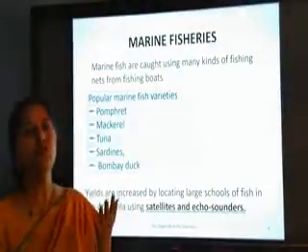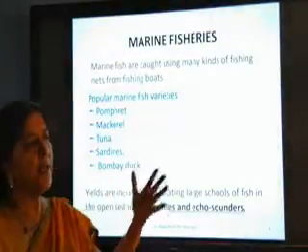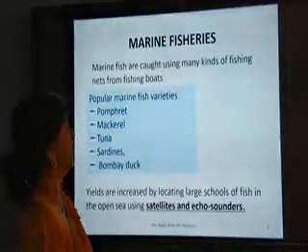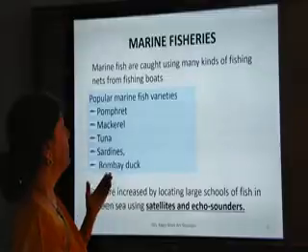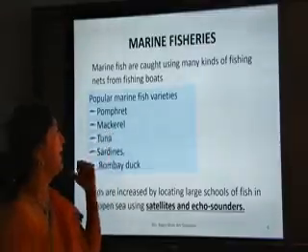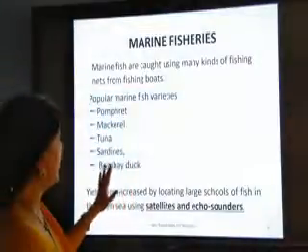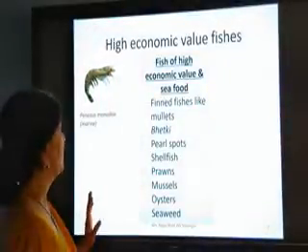You must have seen in so many films that the people living in the coastal area depend on fish production. So they go to the sea, and these are the examples of pomfret, mackerel, tuna, sardine, bombay duck. All this is not a duck. All these examples are of marine fishes.